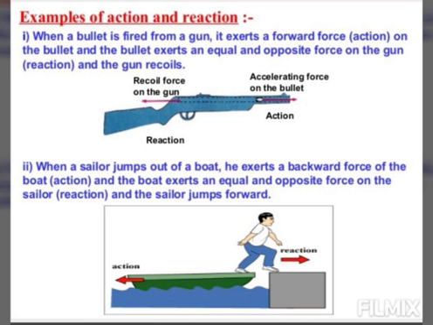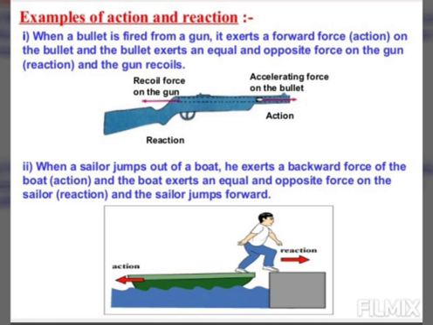Let us discuss the swimmer now. A swimmer pushes the water backward with his hand and feet to move in the forward direction in water. It is equal and opposite reaction to the force which moves him forward. Means the push of the swimmer on the water and the push of water on the swimmer is the action and reaction.